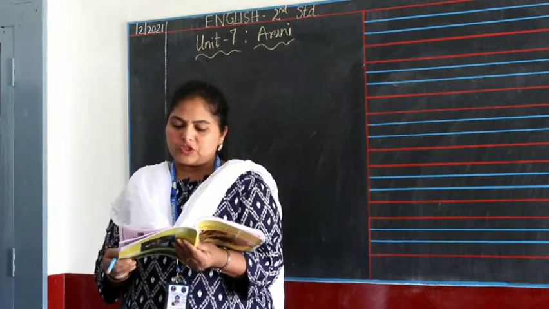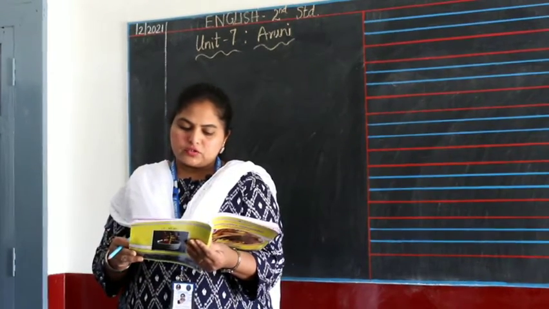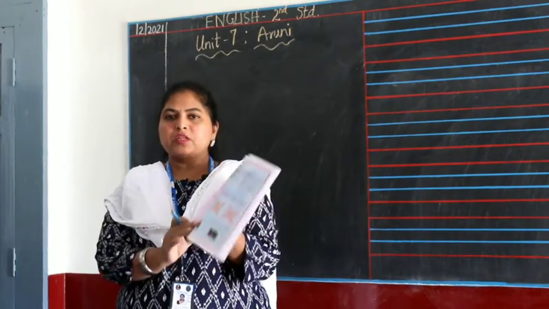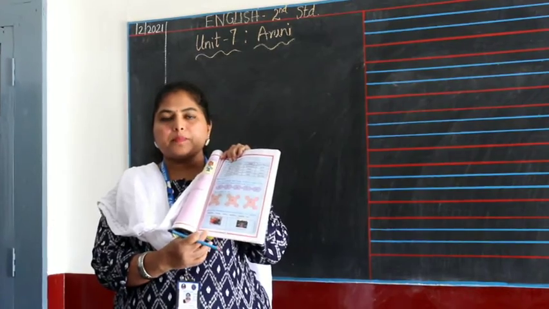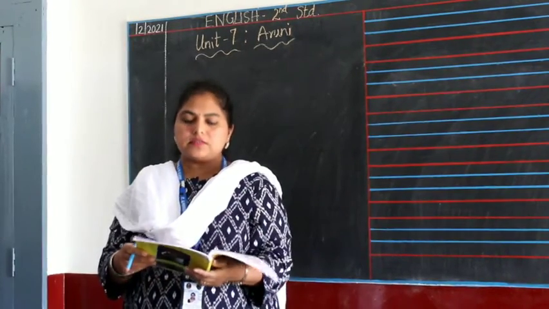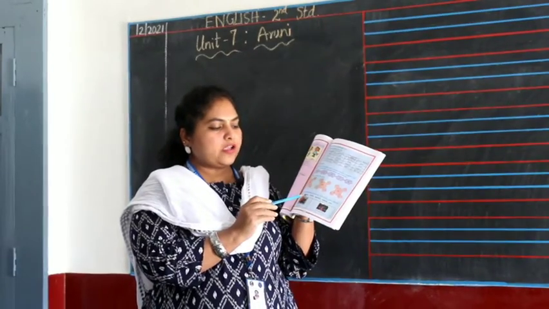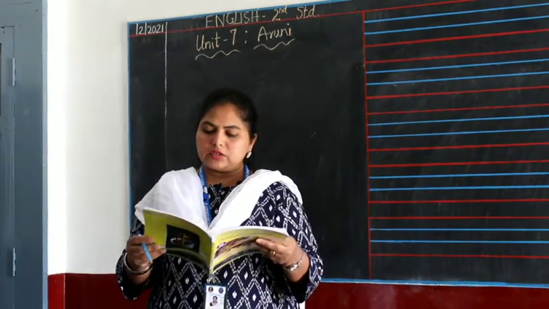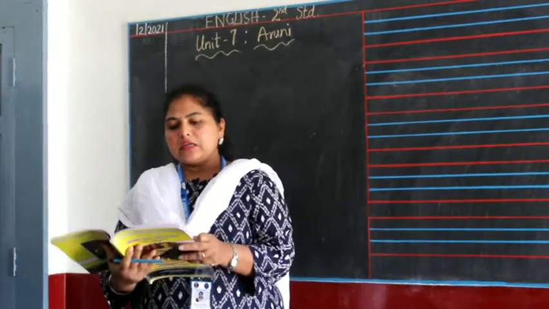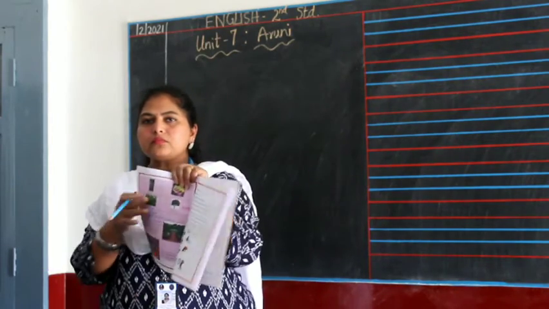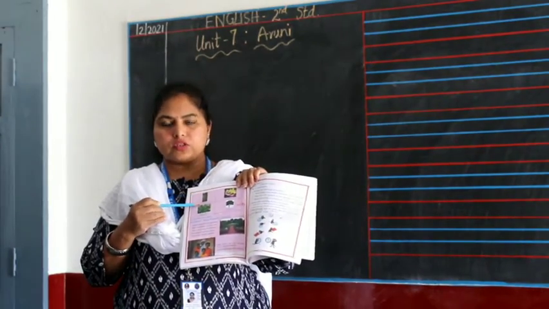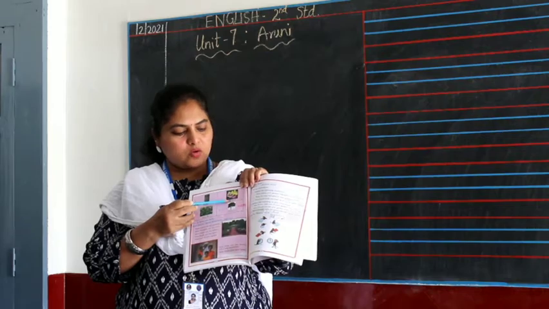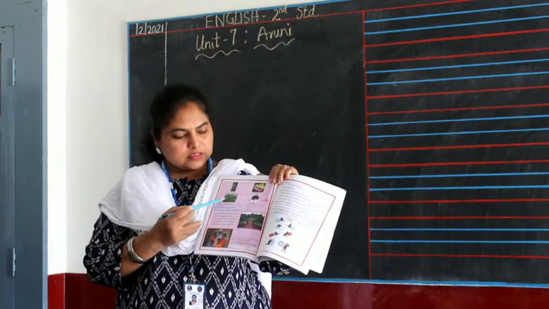Next is look at the following pictures and write their names. Fruits, flowers, roots, garden, weeds and tree. So what is the first picture? The first picture is the picture of fruits and the next one is garden. So you have to just write fruits, F-R-U-I-T-S, taking from the list of words given. Garden, second one, you can take the word garden from the list. Next is a picture of what? This is a picture of roots, R-O-O-T-S, roots, and this is a picture of flowers, F-L-O-W-E-R-S, flowers.